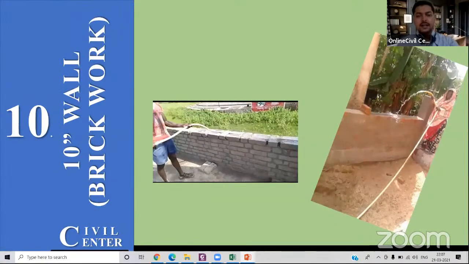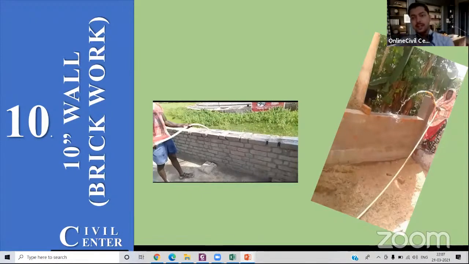So this is our 10-inch wall. So we have to cast the 10-inch wall also, and for that we have to calculate the number of bricks. So you can know that our outer walls are of 10 inch and our inner walls are of 5 inch. So that's what happens in Bhubaneswar.